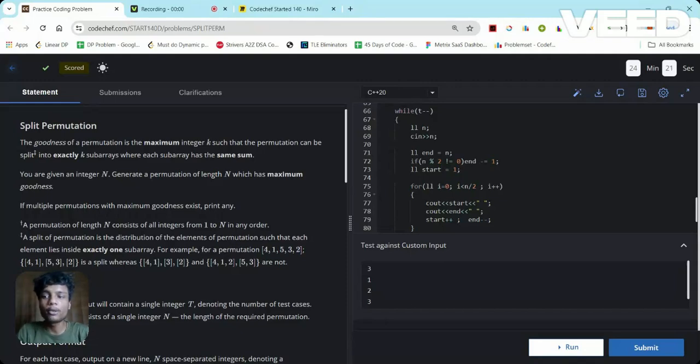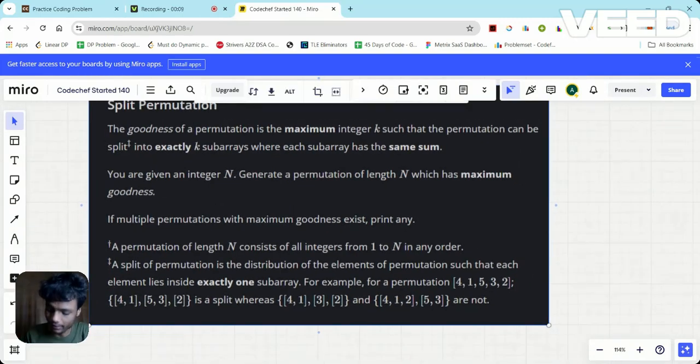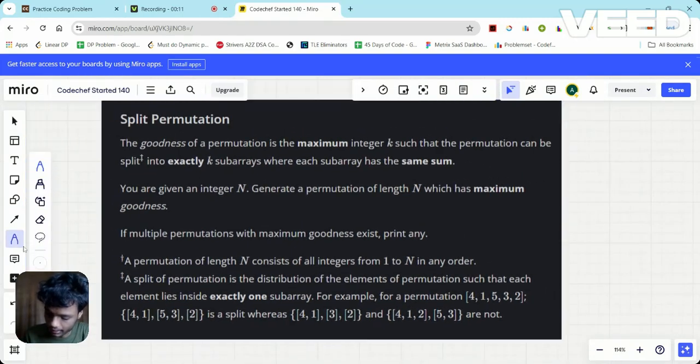So hi, in this video, I'm going to discuss a problem from a contest, that is split permutation. So let's see the problem here. In the problem, we are given an integer n, and we need to generate a permutation.